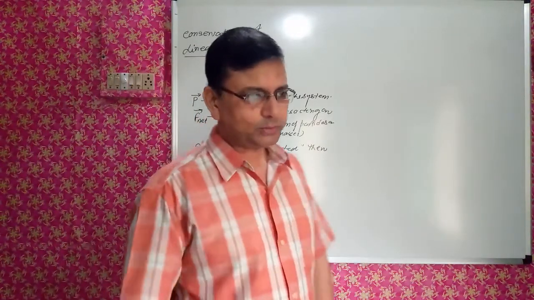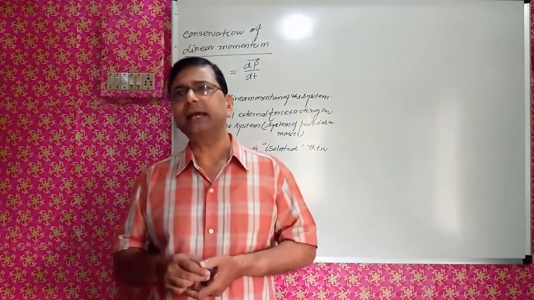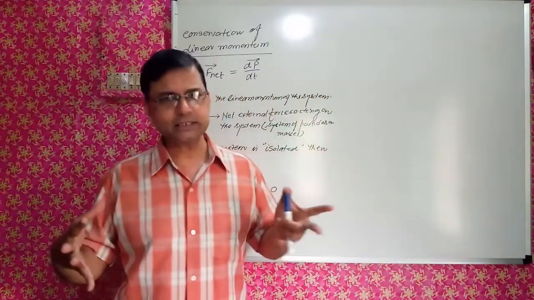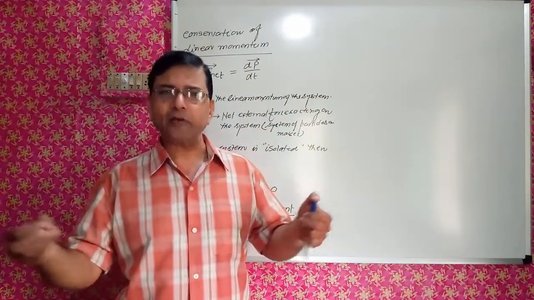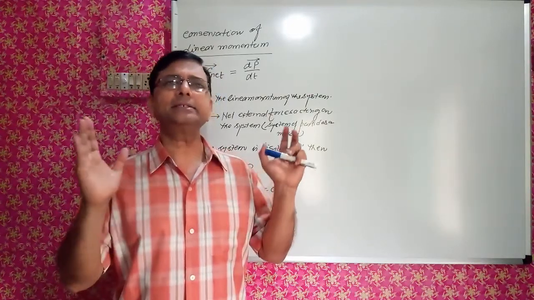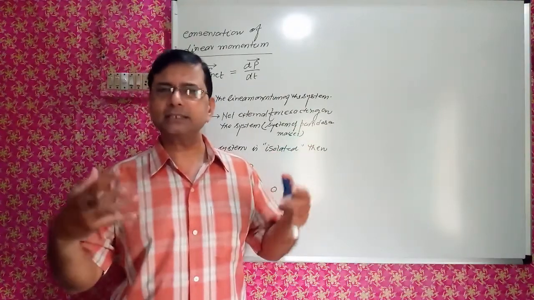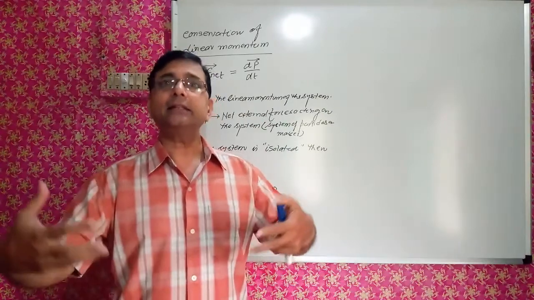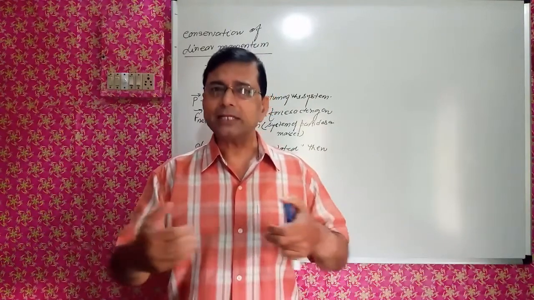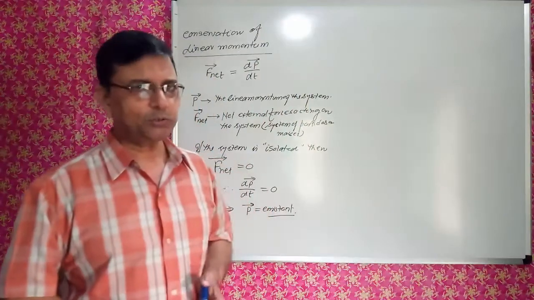So this can be understood by Newton's third law. I will say that when two masses collide, when there are no external forces, they are colliding due to interaction between these masses. So first of all, we will take a system of two masses which are moving with certain velocities, and there is no external force. When they collide, then there is some force on these individual masses. That is an action-reaction pair according to Newton's third law. So I will tell you what Newton's third law is.